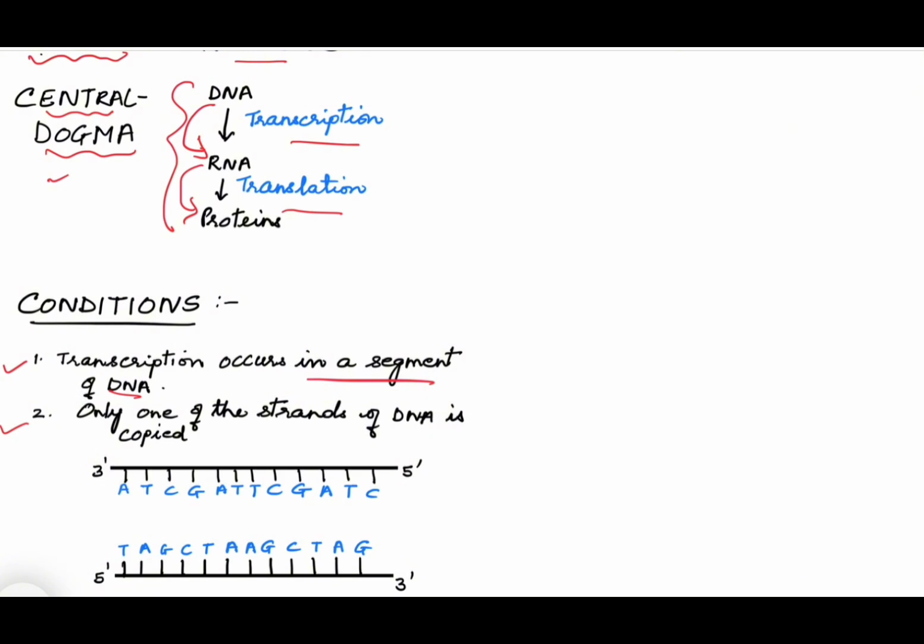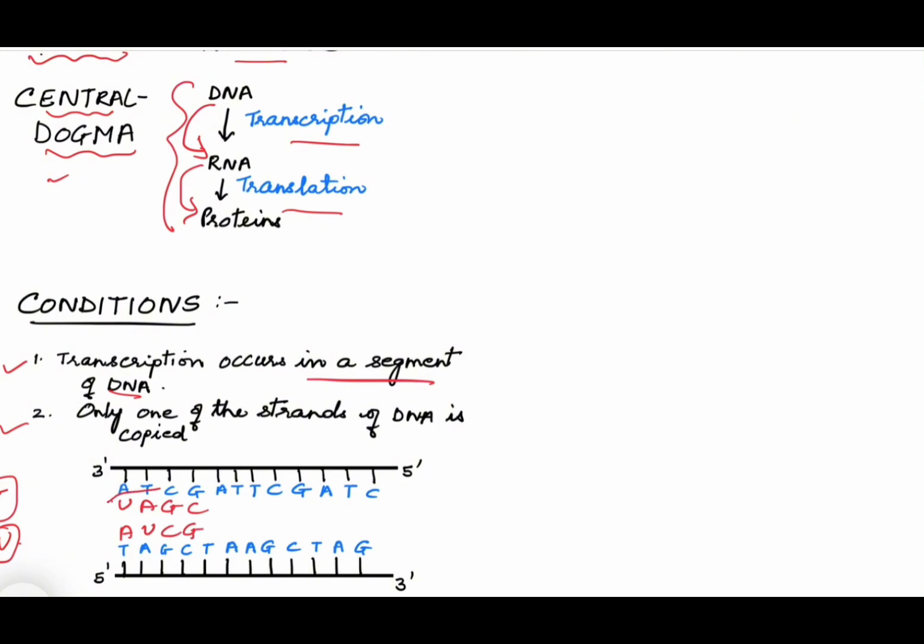What is the reason behind it, that why only one of the strands of DNA is copied? Because if both the strands of DNA were copied, the RNA which will be formed will be complementary to each other. So if we look at this DNA strand and we can see the bases, and RNA is formed here, we know that there is no thymine in RNA; instead of thymine there is uracil. So here there will be uracil, here adenine, guanine, cytosine. So if we consider just these four bases, and on the other strand it is A, this will be uracil, C and G.